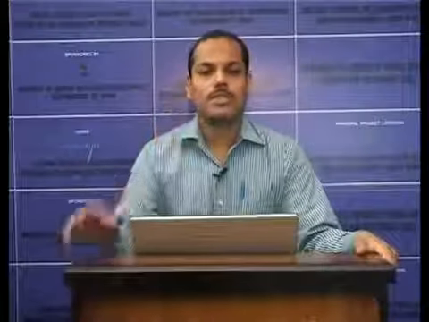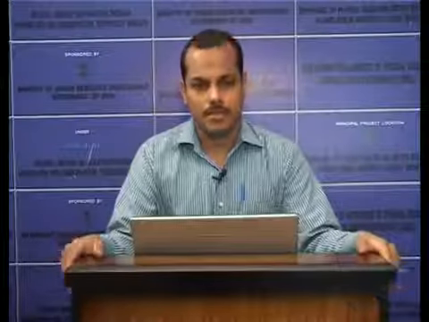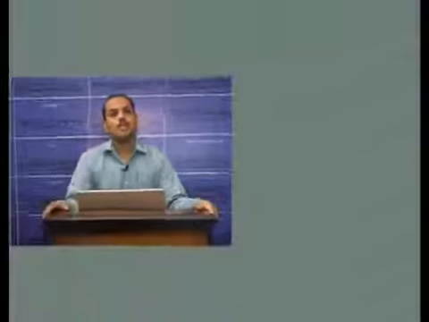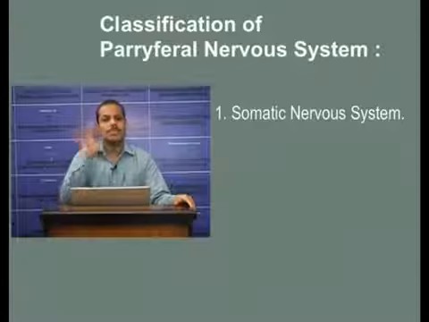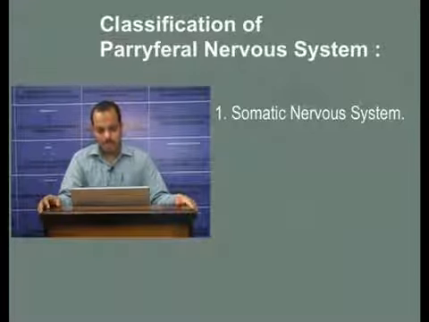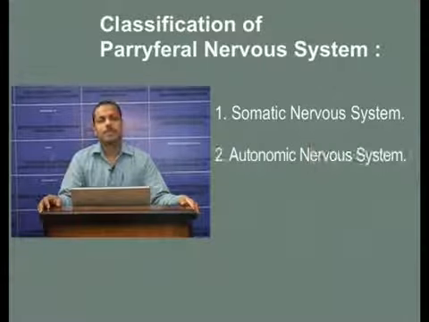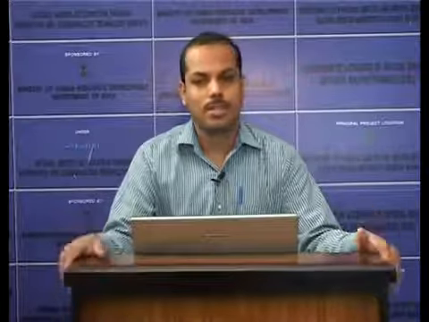We already discussed that the nervous system can be classified into two, a central nervous system and a peripheral nervous system. Now, again the peripheral nervous system can be classified into two, a somatic nervous system, that is the voluntary nervous system, which supplies the skeletal muscles. It relays information to and from the skin and the skeletal muscle. Then there is an autonomic nervous system. This is the involuntary nervous system. It relays information to the internal organs. Again, the autonomic nervous system can be divided into the sympathetic nervous system and the parasympathetic nervous system.